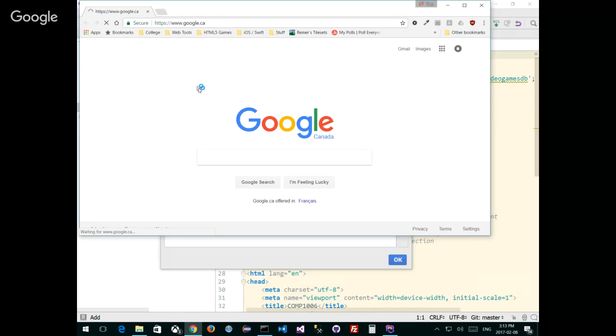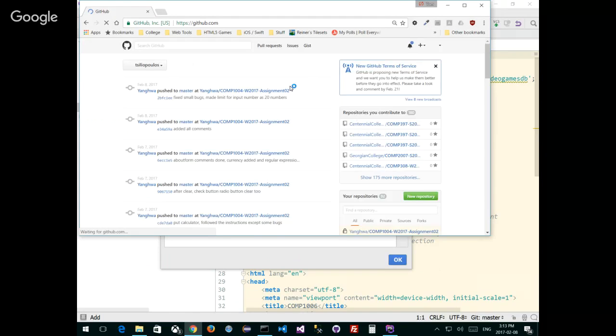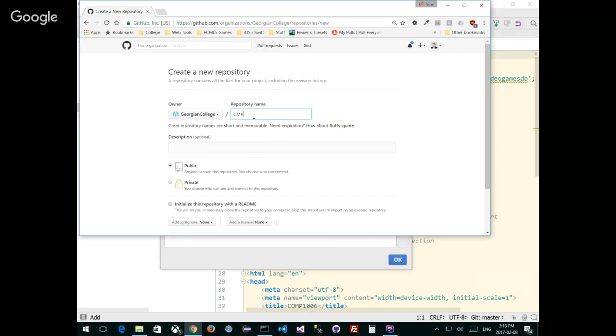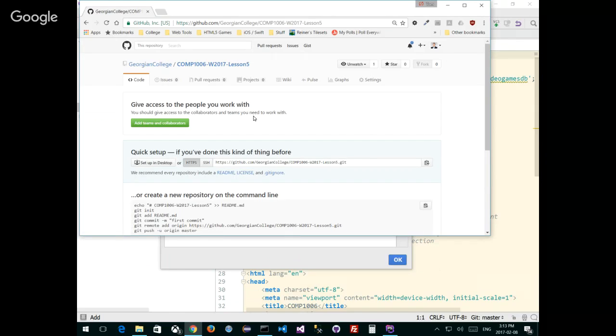So I'm going to go up to GitHub really quickly. And all I need to do here when I go to the repository for Georgian, right? I want to create a new repository up here called COMP1006 W2017, and it's lesson 5, right? I have a remote.